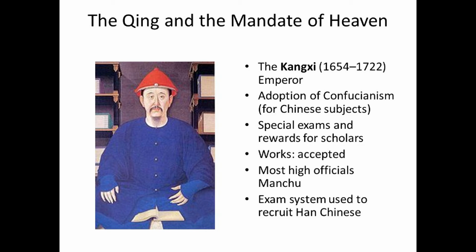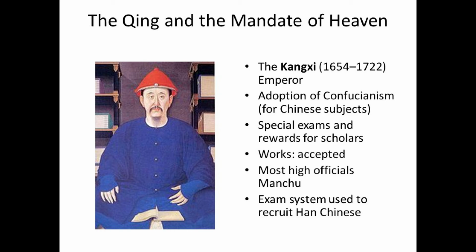You can see that in this picture, right? If you compare this picture with the previous one, the previous picture, you had a Manchu on horseback in a way that Chinese would say, oh, that person's a barbarian. But in this picture, the Kangxi emperor is wearing a scholar's robes. He's not dressed as you might expect an emperor to be dressed, right? He's dressed very simply. And he's got a book on his lap, and he's got books behind him. That marks him as a supporter of Confucianism, right? This is a person who believes Confucianism is a good thing.